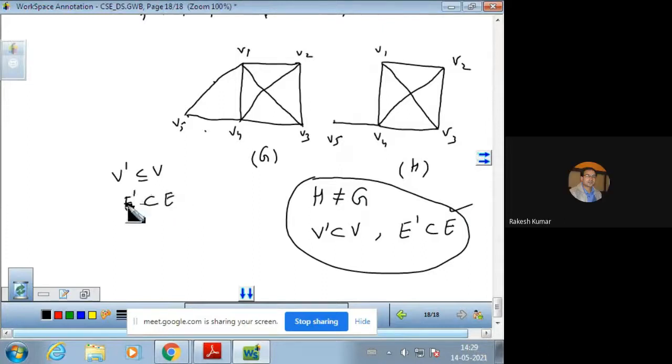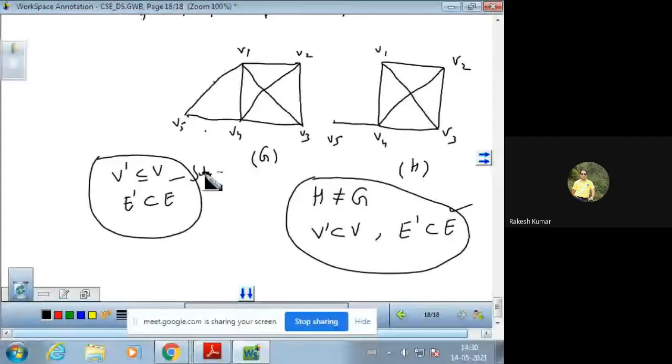So we can say that H is a subgraph of G. So if the vertices remain the same but the edges are reduced, then we say that it is a simple subgraph. And if vertices and edges both are proper subsets of the original number of vertices and the number of edges, then it is said to be a proper subgraph.